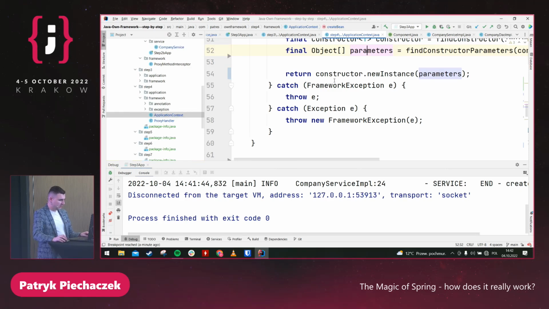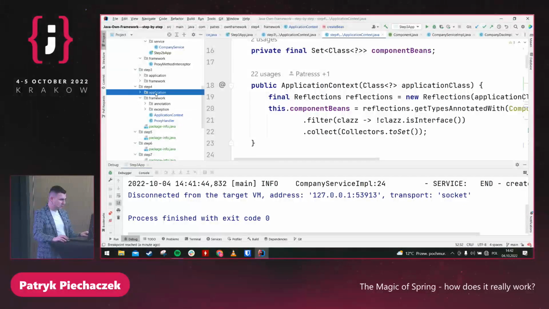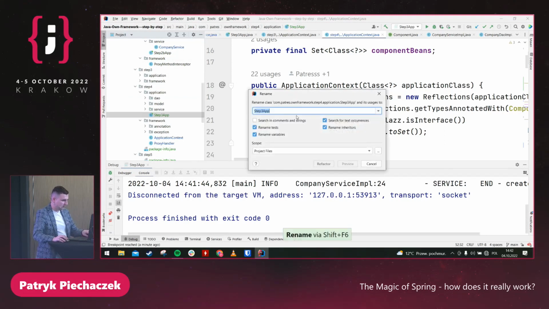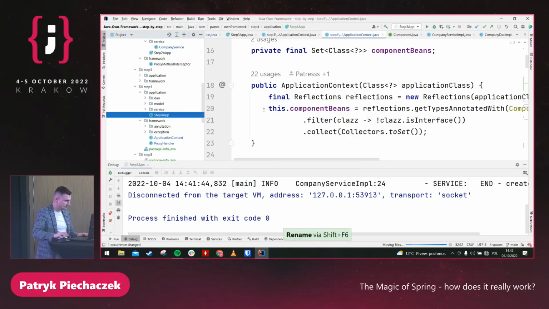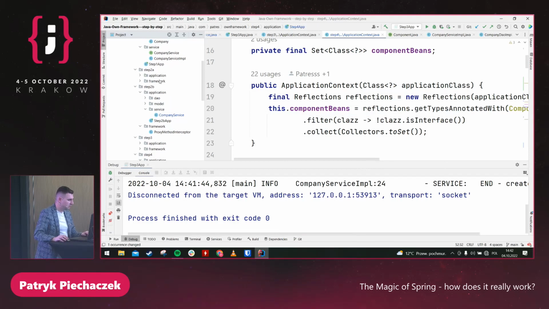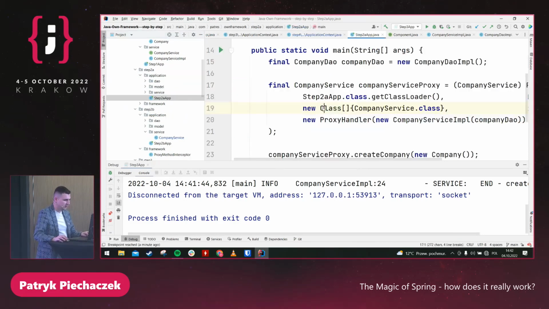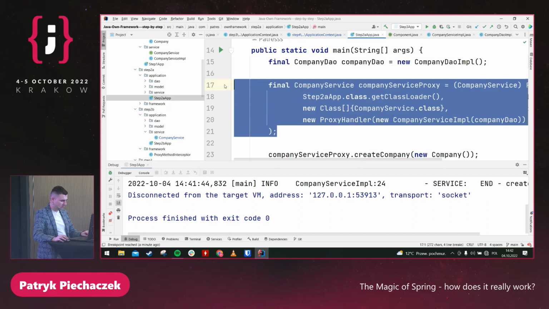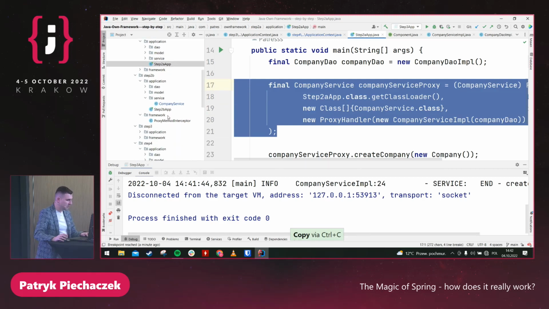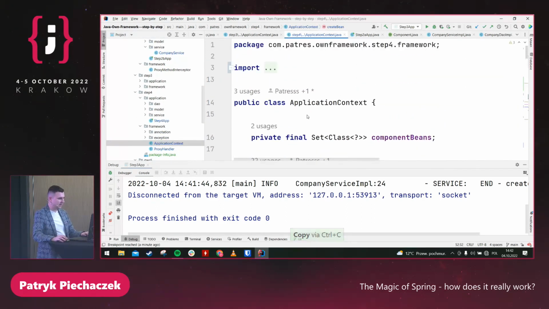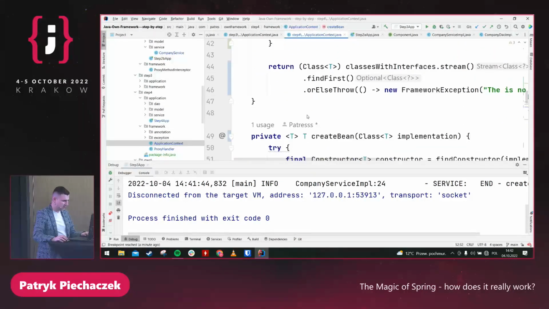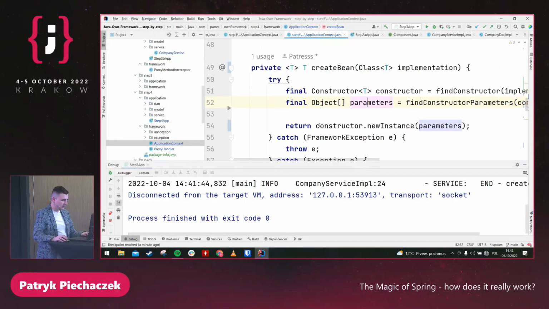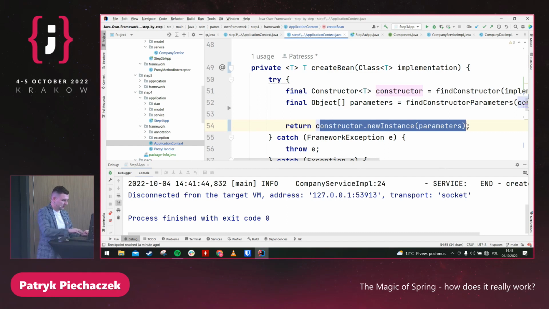Okay, but we created the proxy for some reason. So now, let me just wrap it. So let's go back to step 2. And here I have something like create a new proxy. Yeah, previously we didn't have a proxy because I didn't wrap it. So let's go back to the next step, application context. Yeah, and where we can create a proxy. New instance. Yeah, there is new object.